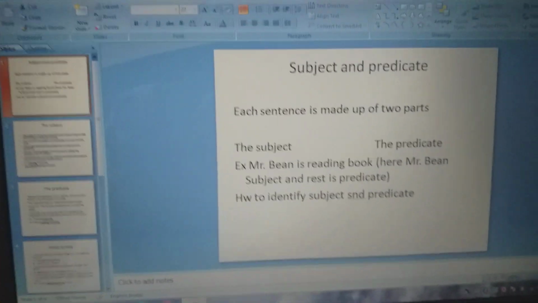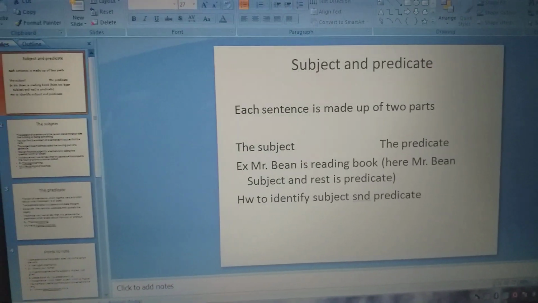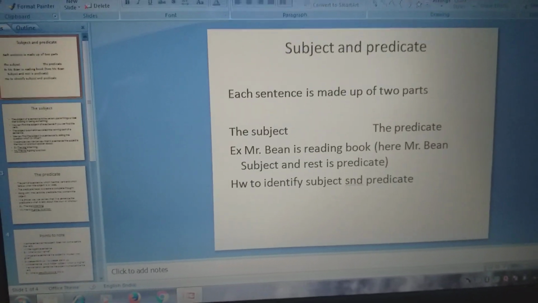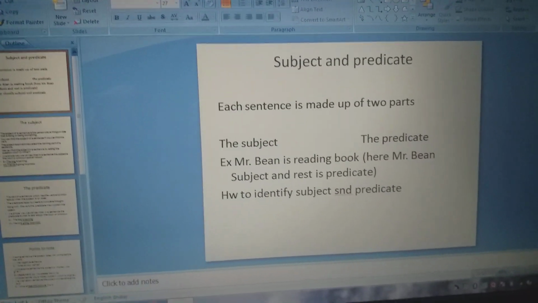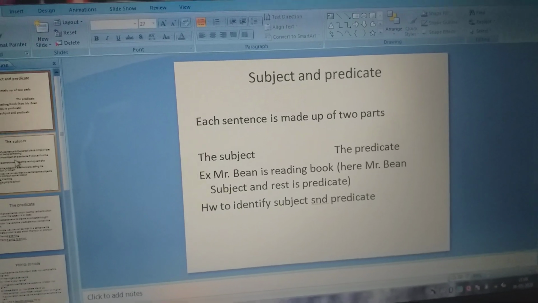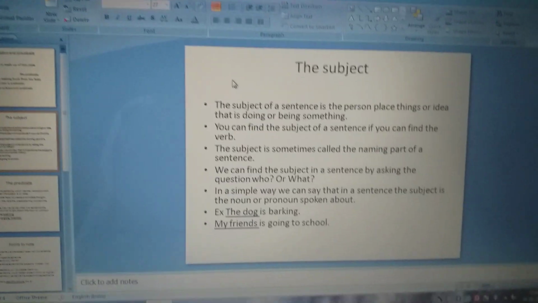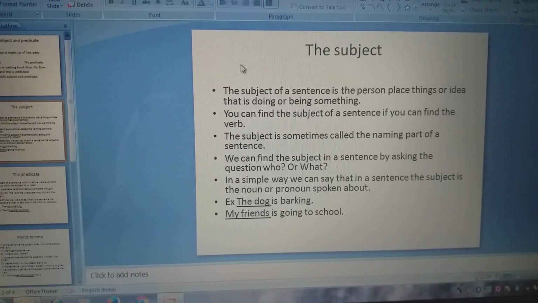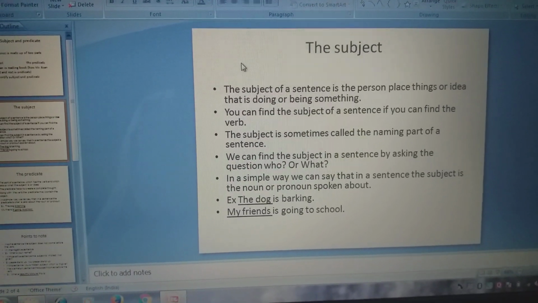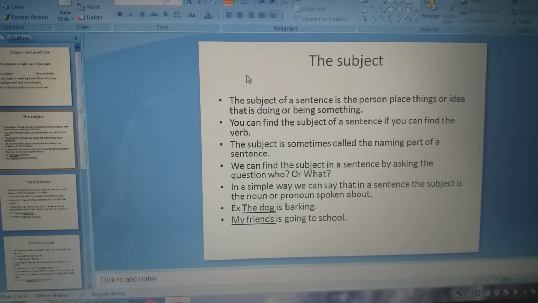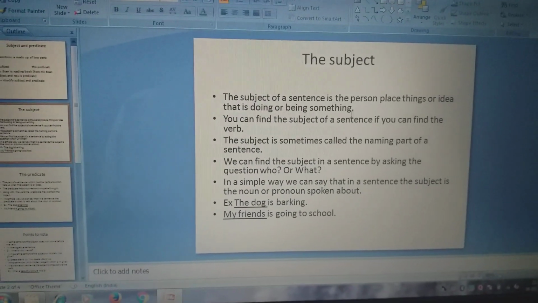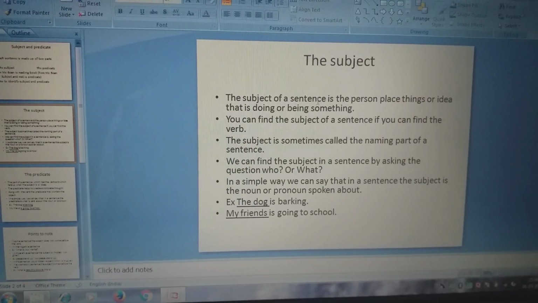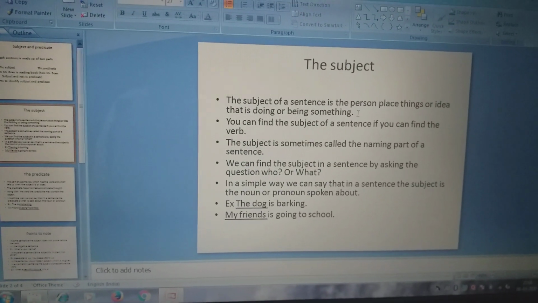Now the question arises: how to identify the subject and predicate? In each and every sentence there is one subject and one predicate. First we will go with the subject. The subject of a sentence is a person, place, thing or idea that is doing or being something.